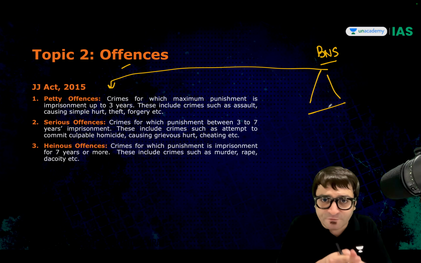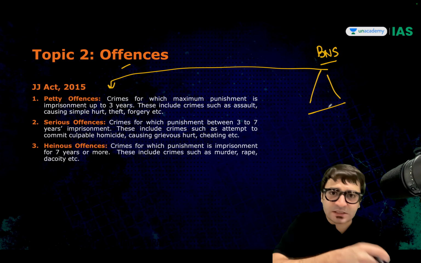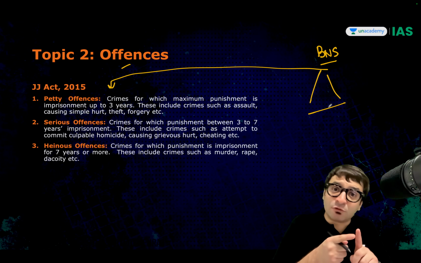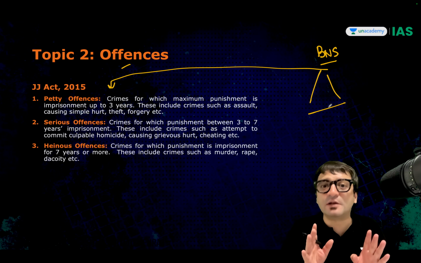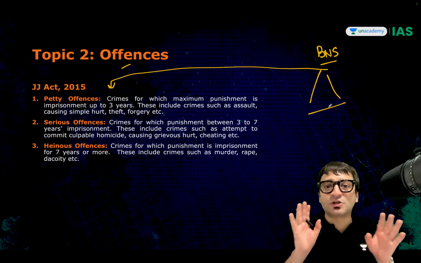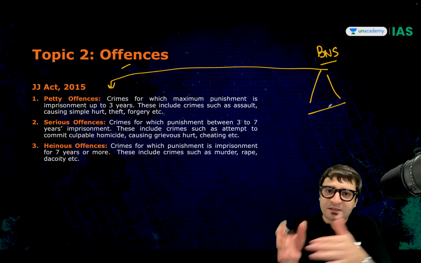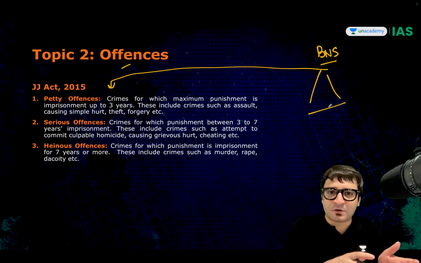Cognizable offenses are those offenses where the police can arrest you without a warrant. Police can start an investigation without the orders of the magistrate. But if it's a non-cognizable offense, then a warrant by the magistrate is necessary for your arrest. Permission of the magistrate becomes important to carry out the investigation. Cognizable offenses, non-cognizable offenses. Compoundable offenses, non-compoundable offenses.